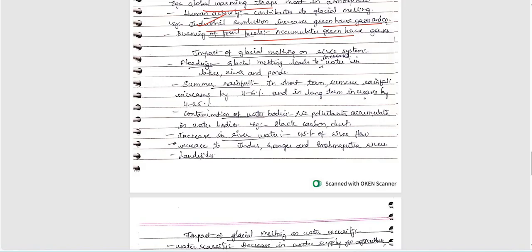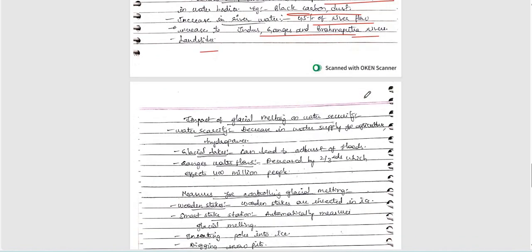Next, flooding is the first important thing on river system, right? So next, summer rainfall. Also, in the short term, summer rainfall increases by 4 to 6%, and in the long term increases by 4 to 25% also. Contamination of water bodies also, air pollutants, etc. For example, black carbon dust also increasing. Increase in river water, 45% of river flow increase in Indus, Ganges and Brahmaputra rivers. Landslide also very important thing here.